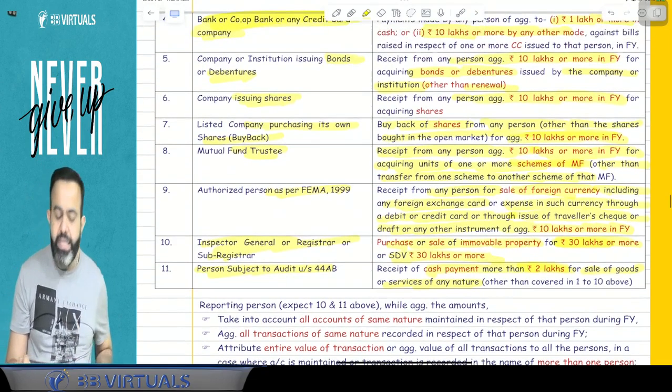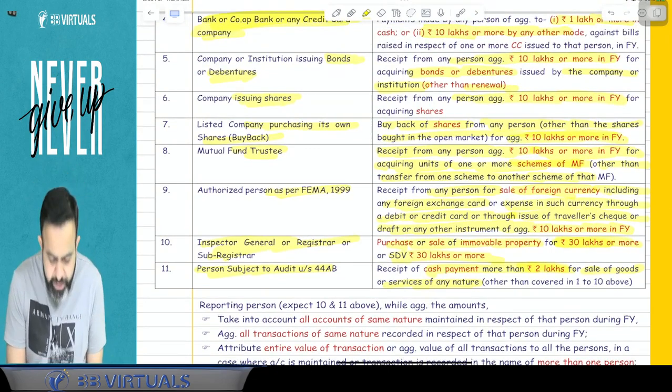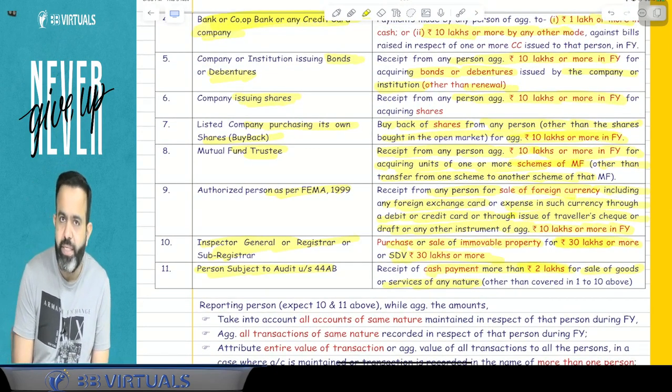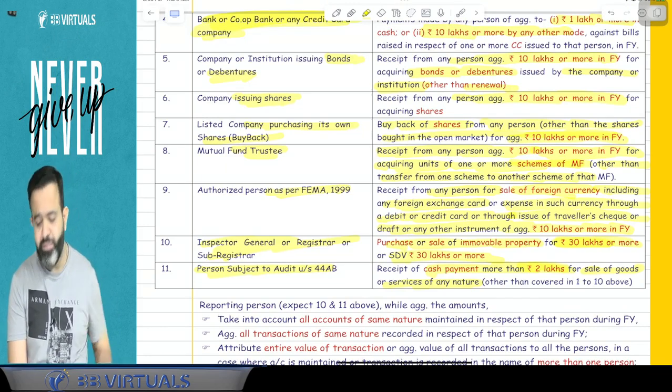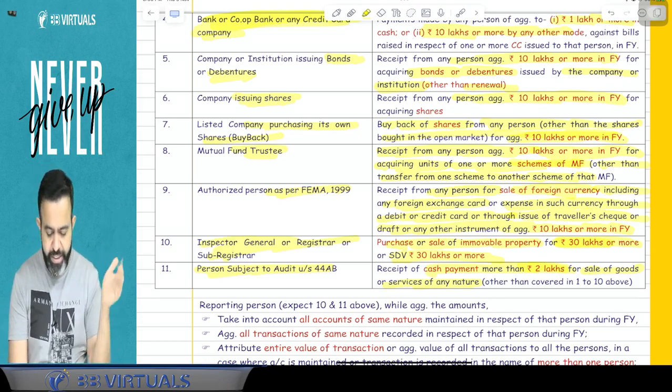Yes. So these are the 11 transactions where the reporting person will file the SFT, or reportable account, to the income tax department, and they will submit it by 31st May of the next financial year.